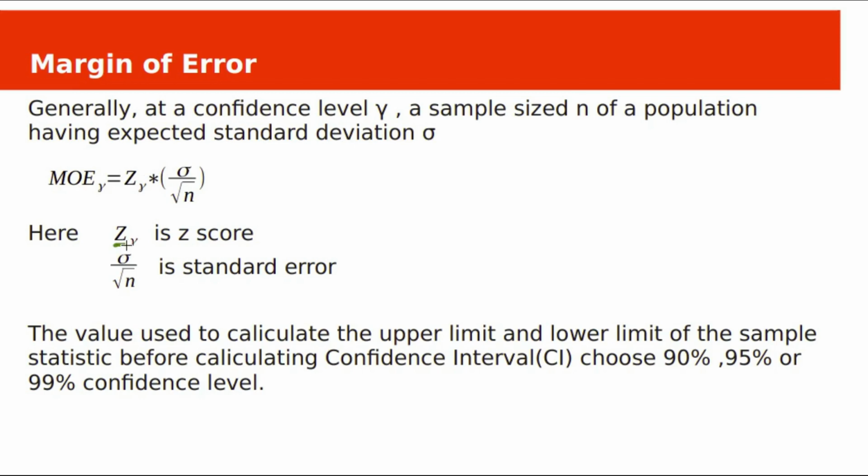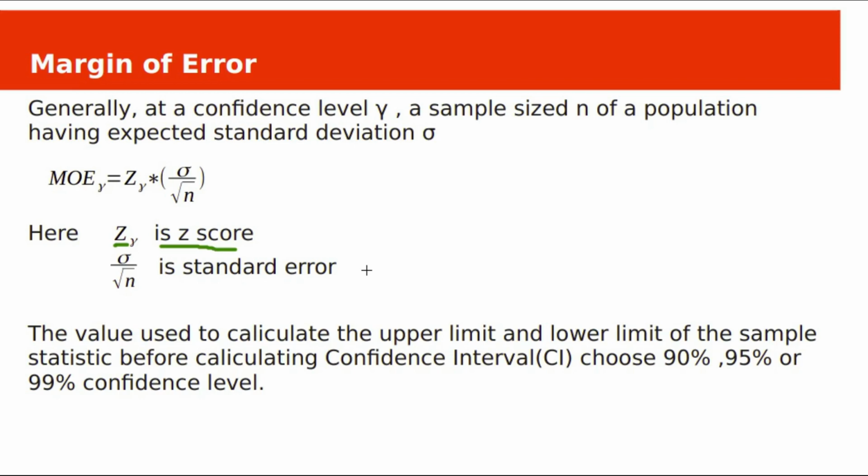Here z gamma is the z score, sigma by square root n is the standard error. This margin of error is used to calculate the upper limit and lower limit of the confidence interval, and this margin of error is associated with the confidence level. It might be 90%, 95% or 99%.